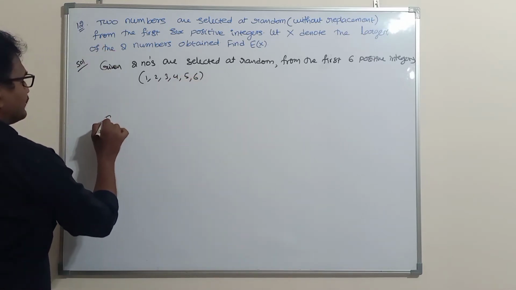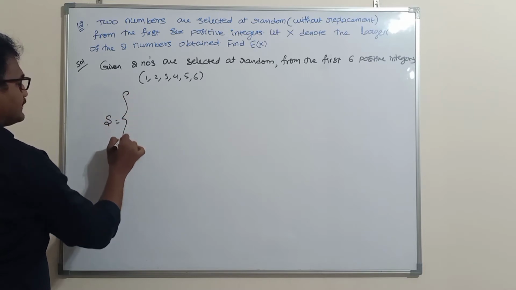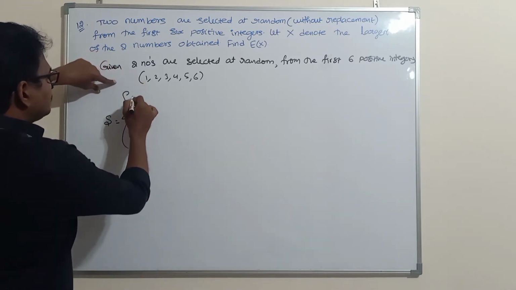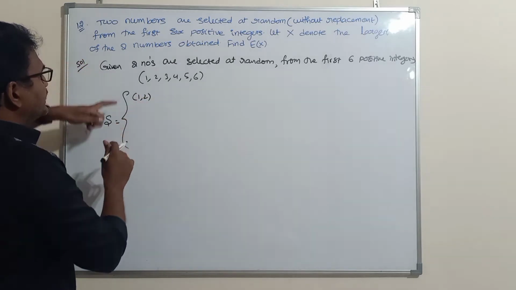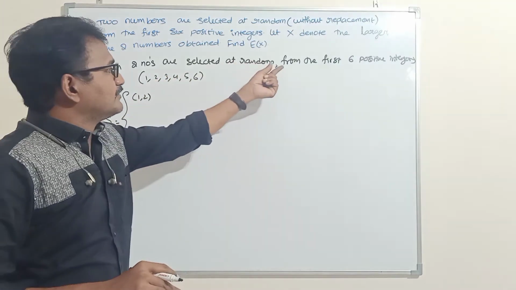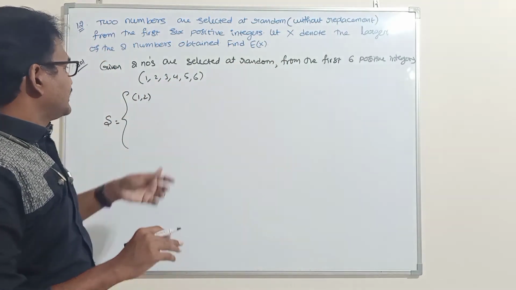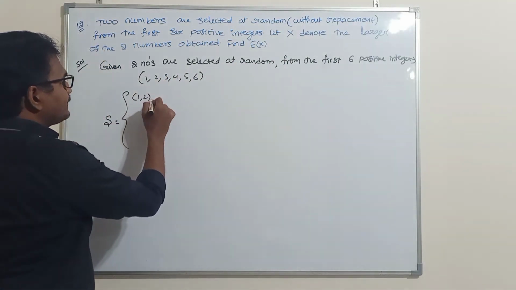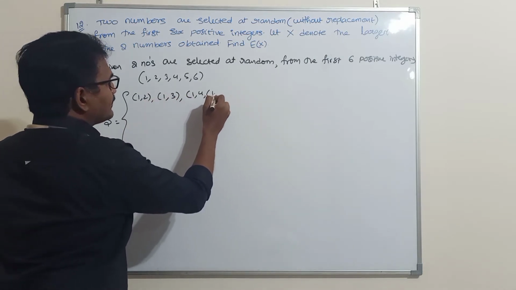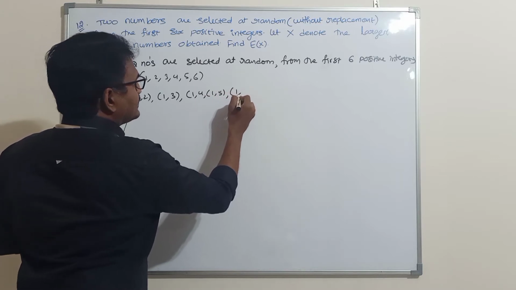So what is the sample space for this? We can select 1 comma 2, because two numbers should be selected at random, any two numbers from the first 6 positive numbers. So I can select 1 comma 2, or 1 comma 3, or 1 comma 4, or 1 comma 5, or 1 comma 6.